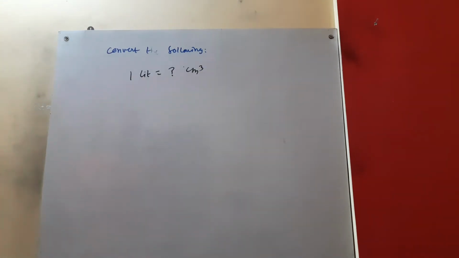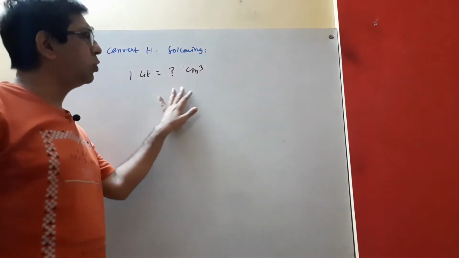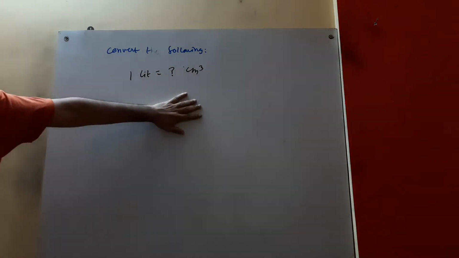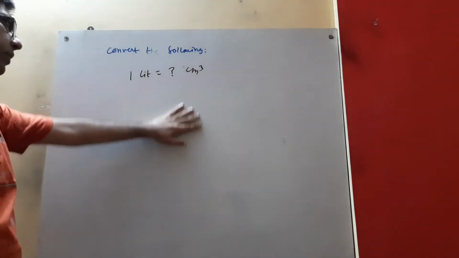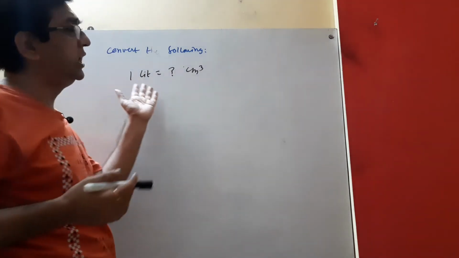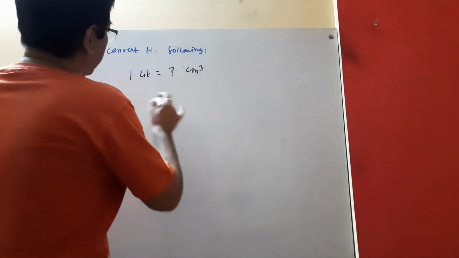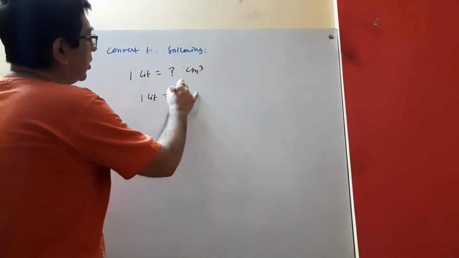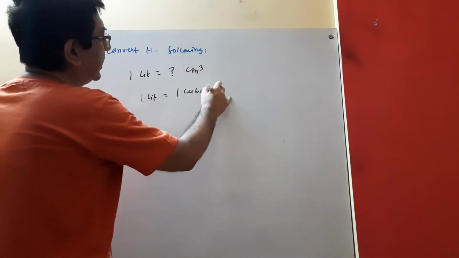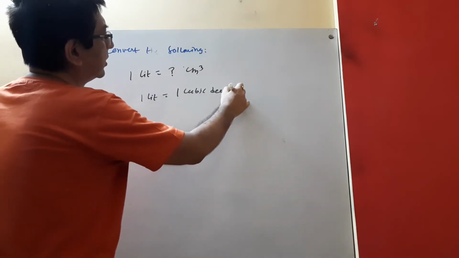Now another part I am doing. 1 liter equals how much centimeter cube, or how much decimeter cube, we have to find out. It is very, very important. What is the relation between liter and centimeter cube? Look, 1 liter equals 1 cubic decimeter.